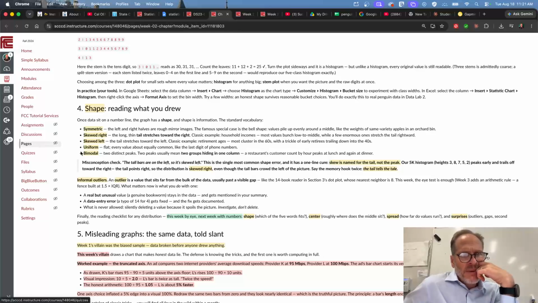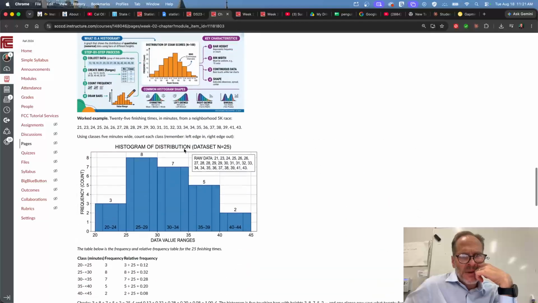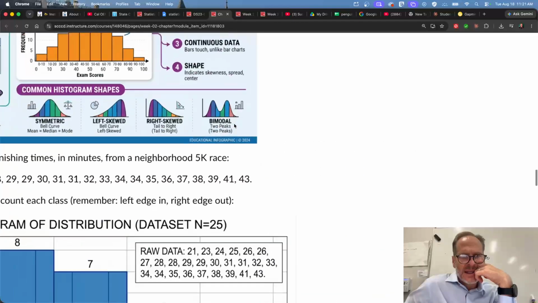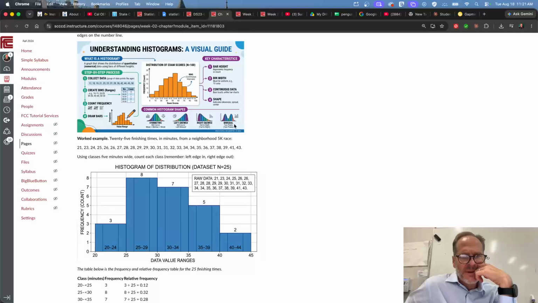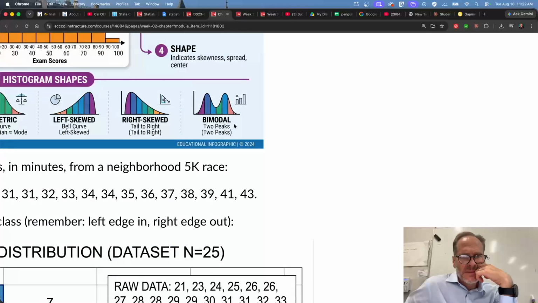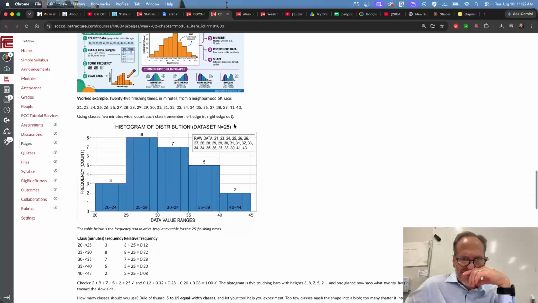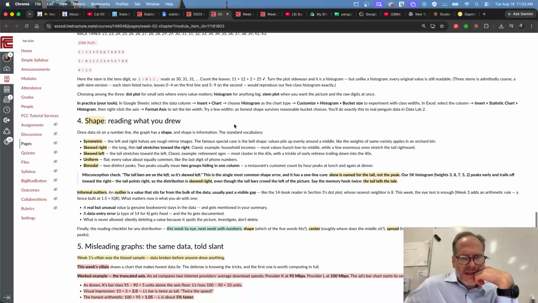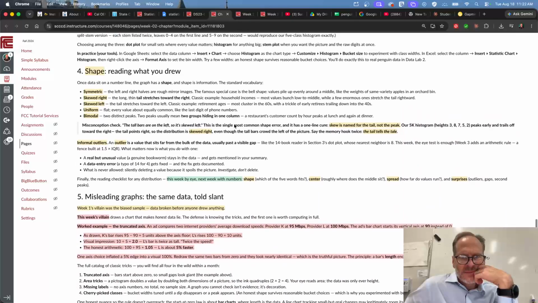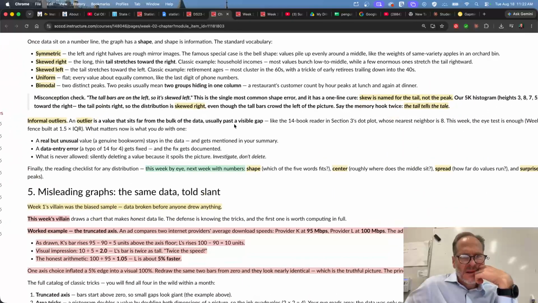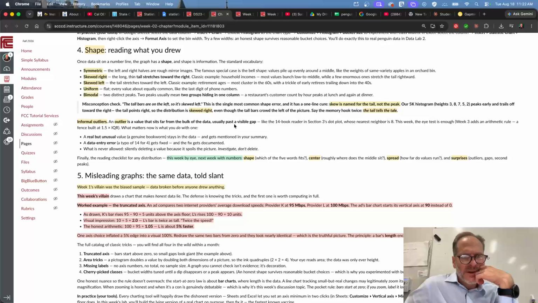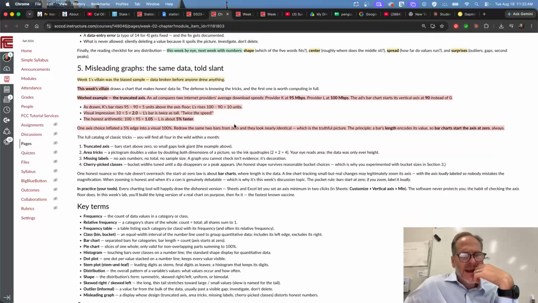And then bimodal is two distinct peaks. And so this is bimodal right there. See it? Bimodal. What else? And then we learned about outliers and then misleading graphs.